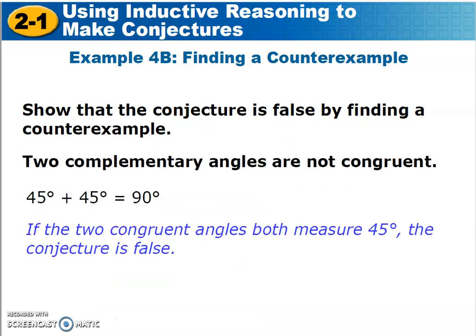All right, let's try it again. Two complementary angles are not congruent. Complementary means they add to 90. Well, that's false. Look, what's 45 plus 45? 90. There's my counterexample. That conjecture is false. Try again.